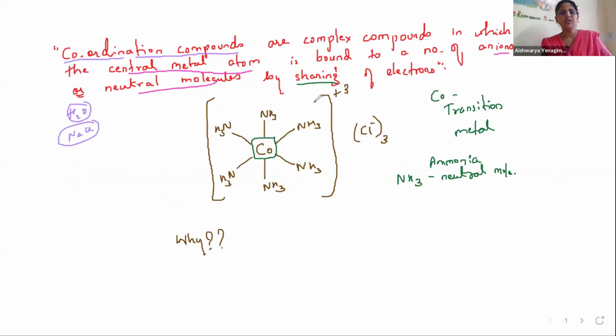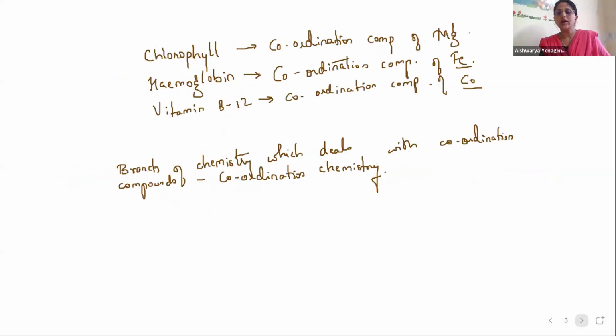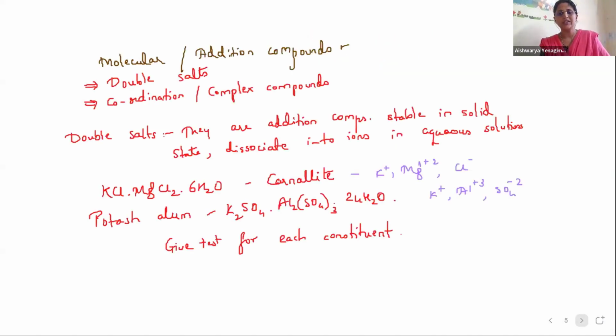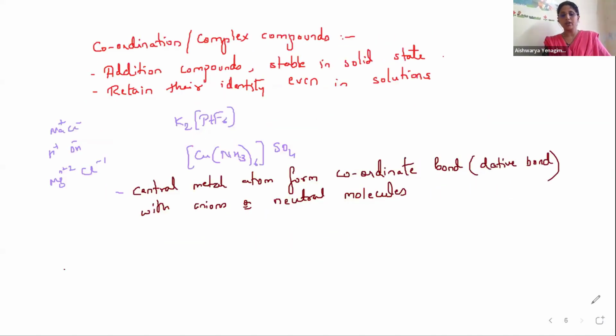I had told you this is an example for a coordination compound. Yes, this is a central metal atom. It is attached to 6 neutral molecules, ammonia molecules attached to it. It is formed by which bond? This particular bond is called what? It is called a dative bond, or we call it a coordinate bond. So this is a brief introduction about complex compounds.